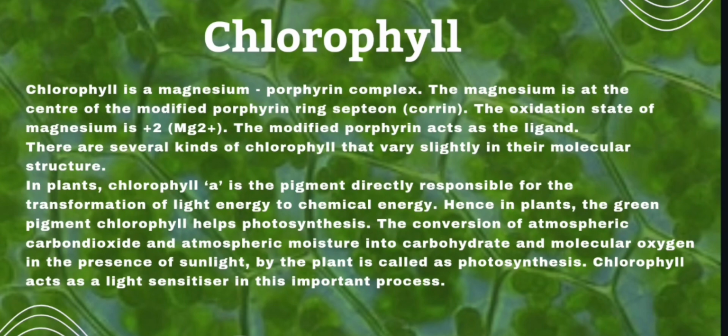In plants, chlorophyll a is the pigment directly responsible for the transformation of light energy to chemical energy. Hence, in plants, the green pigment chlorophyll helps photosynthesis, the conversion of atmospheric carbon dioxide and moisture into carbohydrate and molecular oxygen in the presence of sunlight, which is called photosynthesis. Chlorophyll acts as a light sensor in this important process.